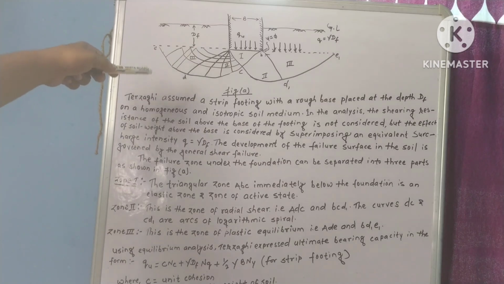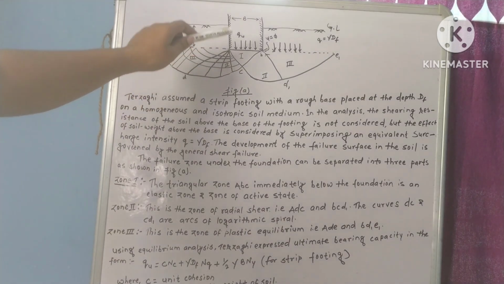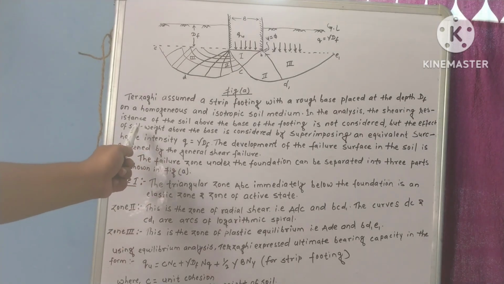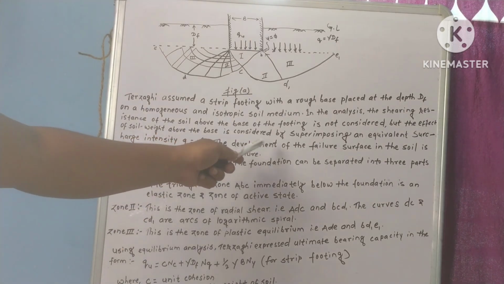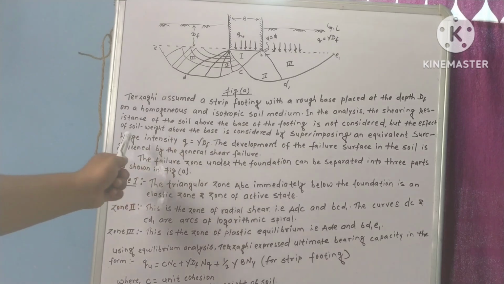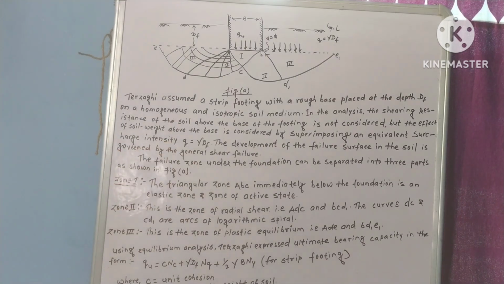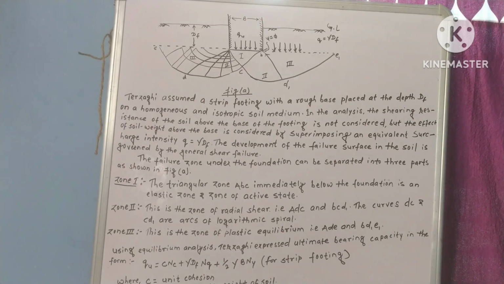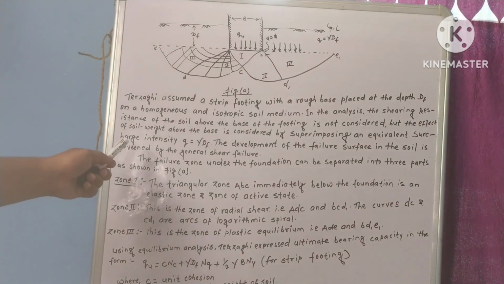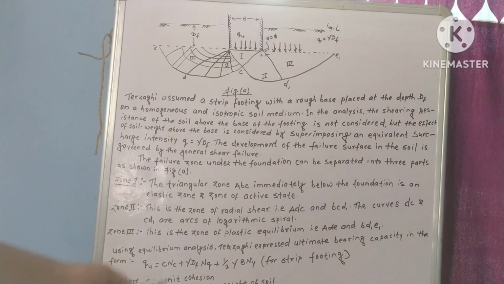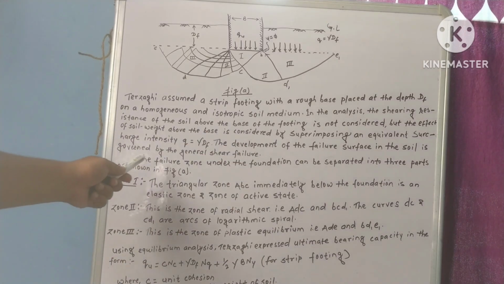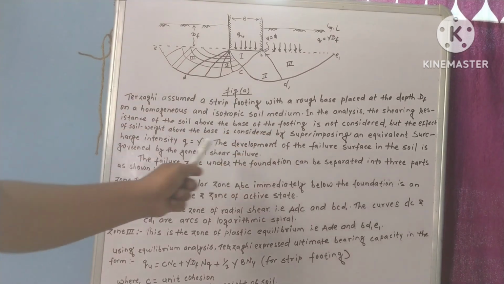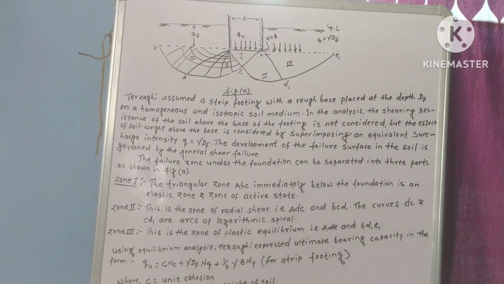The shearing resistance of the soil above the base of the footing is not considered, but the effect of the soil weight above the base is considered by superimposing an equivalent surcharge intensity q equal to gamma Df. The development of the failure surface in the soil is governed by general shear failure.